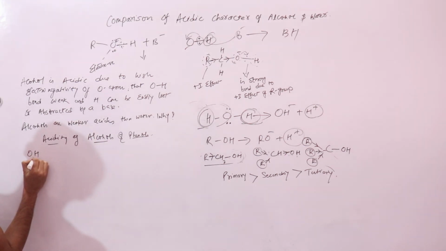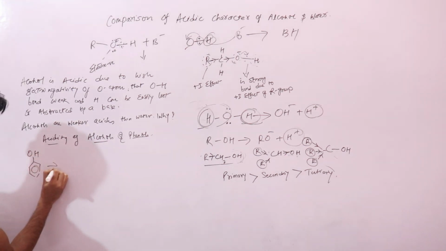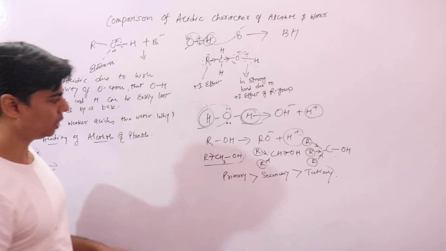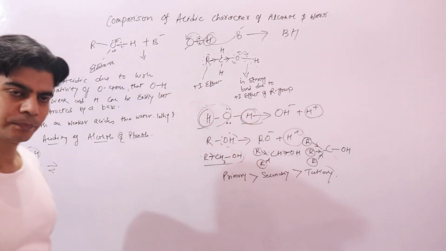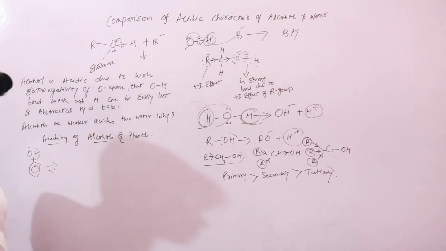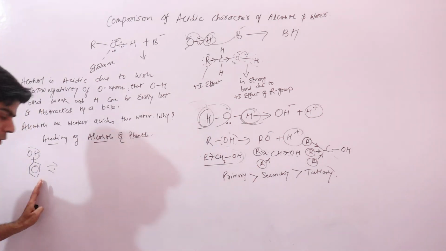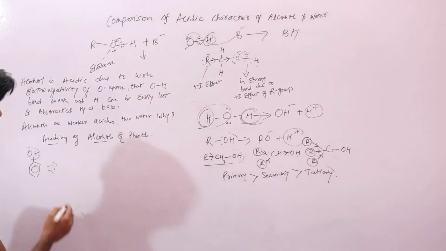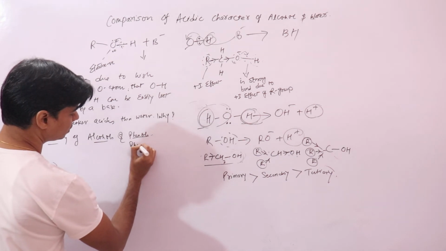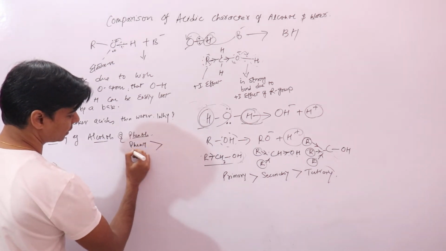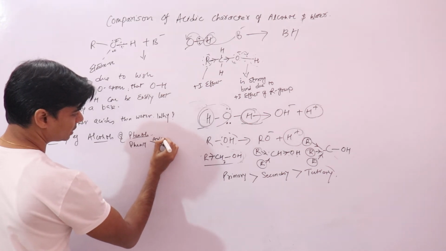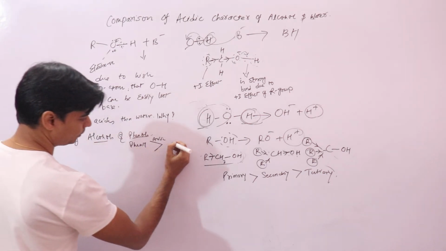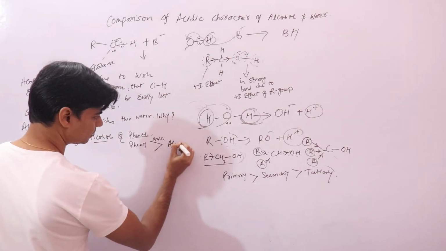Since you have OH in phenols, and you have an OH bond in alcohols, both have OH bonds, but phenols are more acidic than alcohols. So we say that phenols are more acidic. If you compare acidity, the acidity of phenols is greater than alcohols. Let's quickly look at the reason.